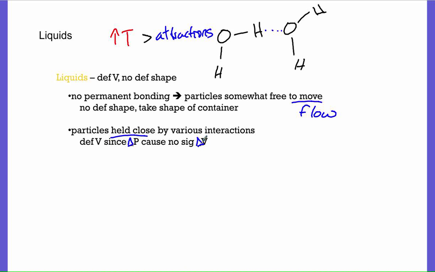But again, definite volume because the molecules are close together, and they stay close together because they are attracted to one another. But they're allowed to flow once the temperature, once their kinetic energy is big enough to let them move freely from one another. So all those solids we talked about, they could become liquids, but you have to add enough energy that those particles are not stuck together anymore, because of whatever attraction is taking place. So that's our liquids. That's all we need to know.